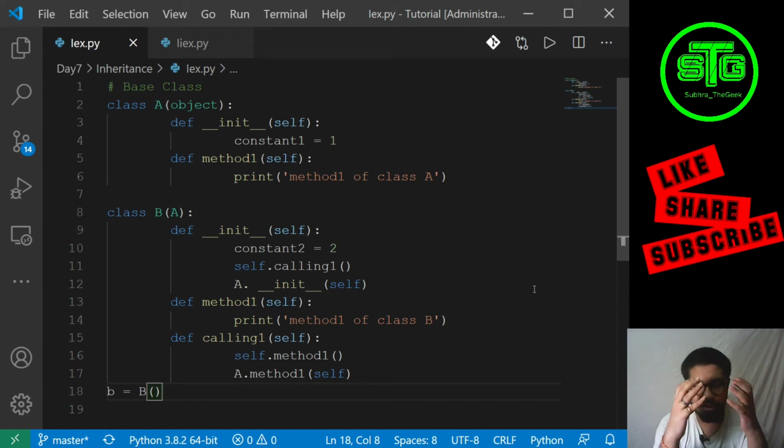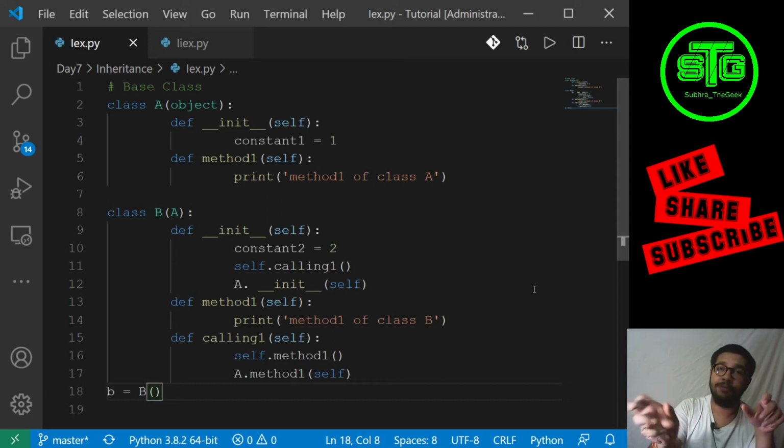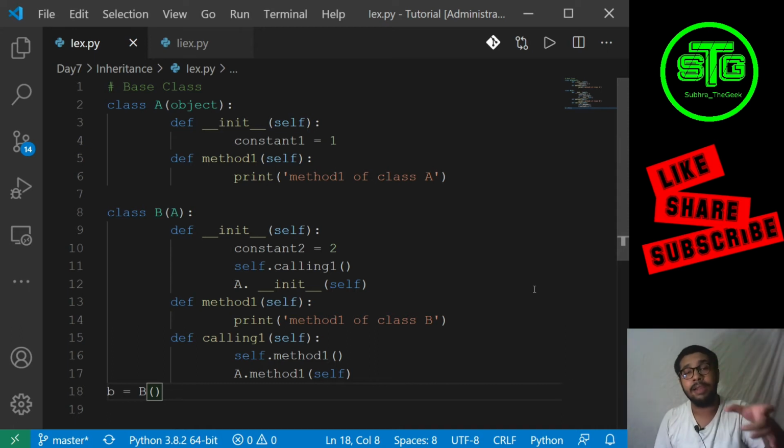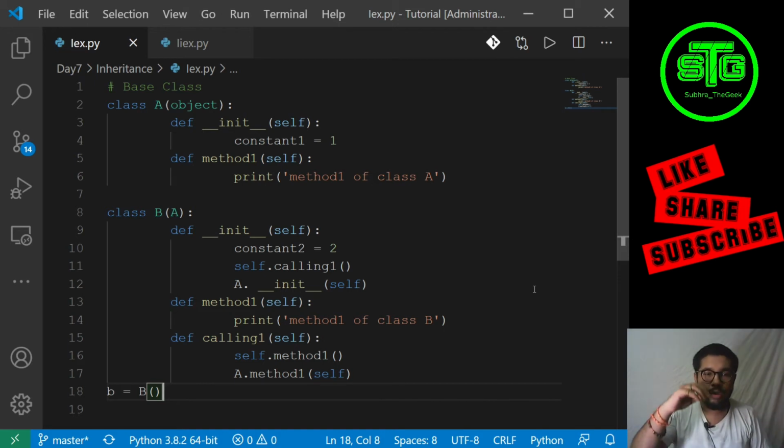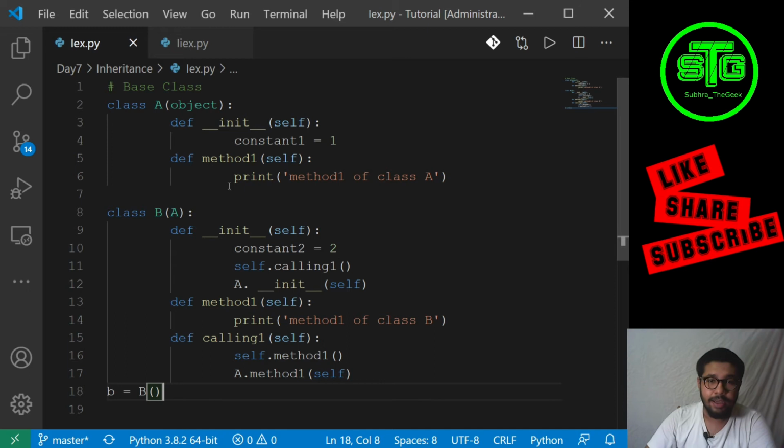So we are defining the function. Now the definition of the function written in the parent class is being overridden by the definition of the function written by the child class. This is a thing which we do not need. So let's check the very basic example. In the base class, we have the constructor which is initializing the variable constant 1, and it is printing method 1 of class A.